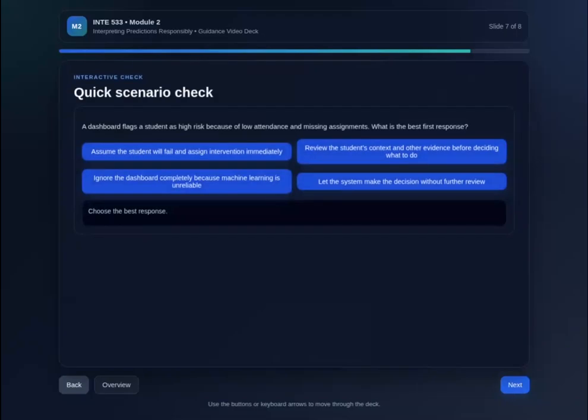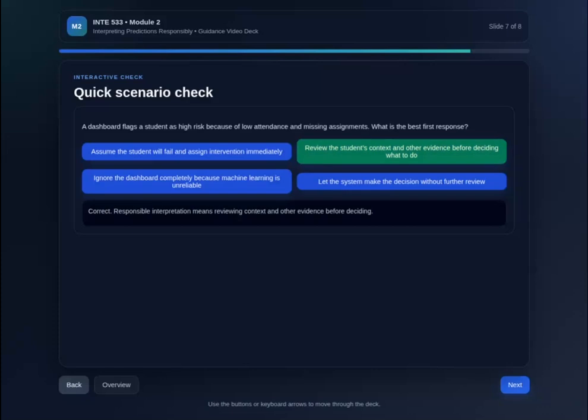Now let's apply that thinking to a short scenario. A dashboard flags a student as high risk because of low attendance and missing assignments. What is the first response? The best response is to review the student's context and other evidence before deciding what to do.